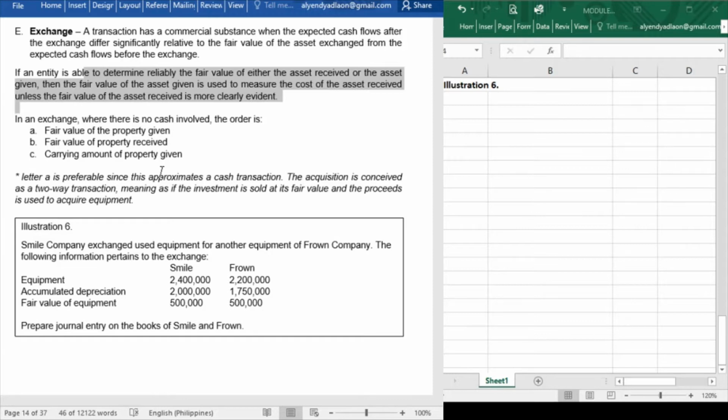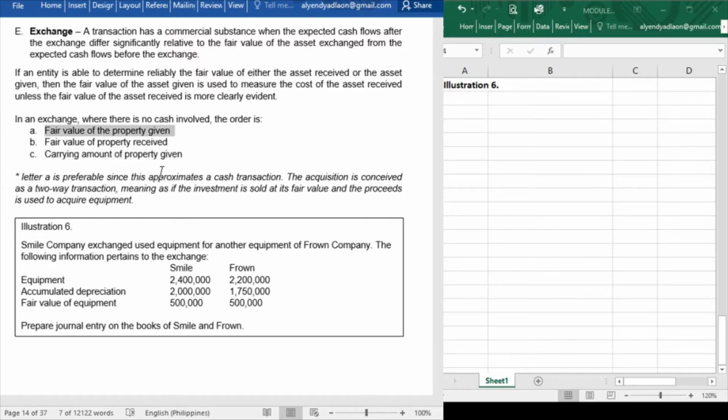So therefore, with that statement, here is the order of priority of an exchange. In an exchange where there is no cash involved, the order is first the fair value of the property given, second is the fair value of the property received, and third is the carrying amount of the property given.